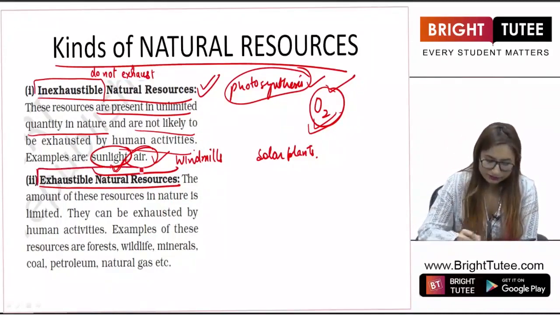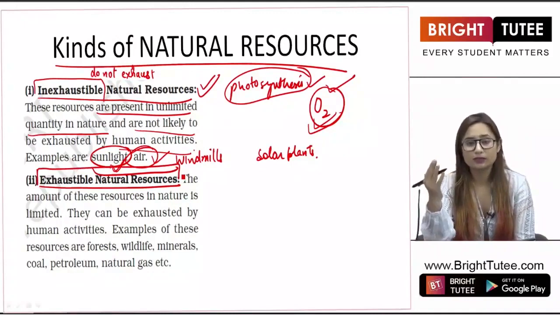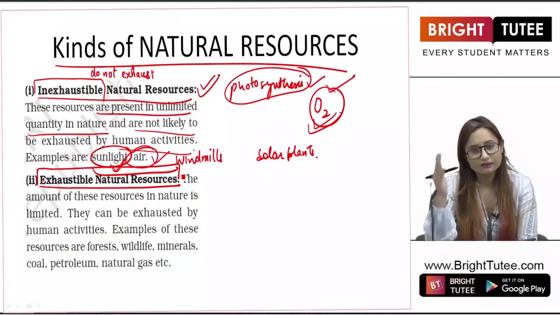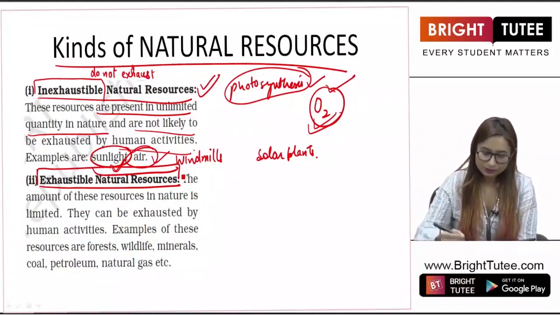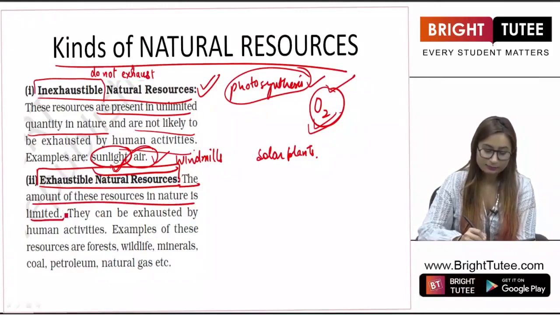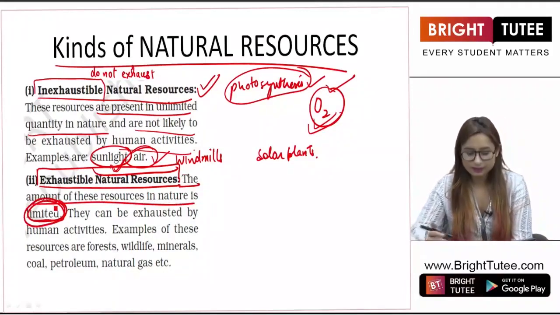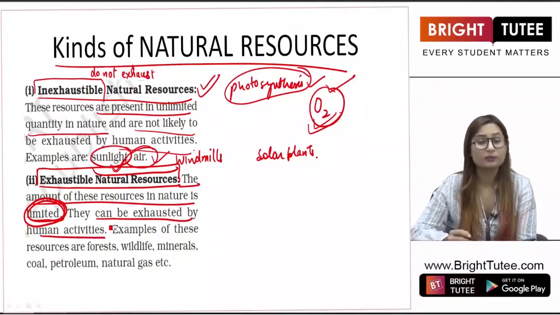Now this is the kind of resources that we need to worry about. They are not going to last forever. They exhaust. If we keep on using them, they will exhaust. So the amount of these resources in nature is limited. They are not present in abundance. They are limited. They can be exhausted by human activities.